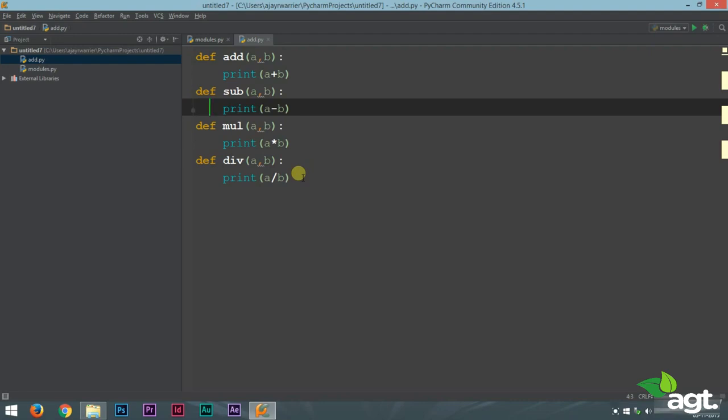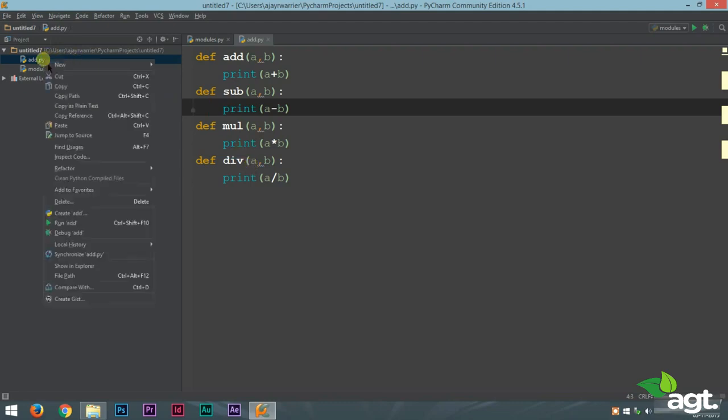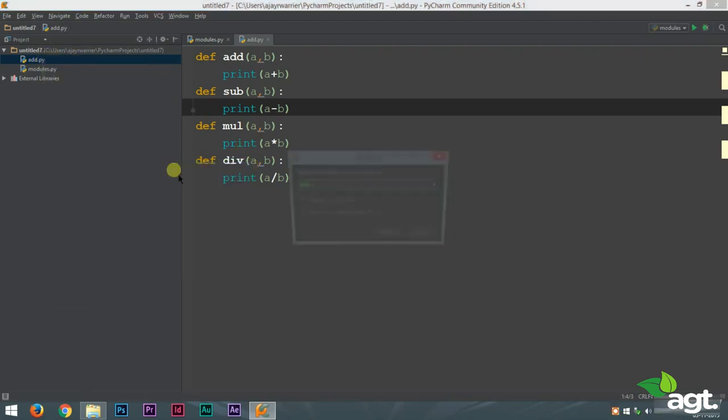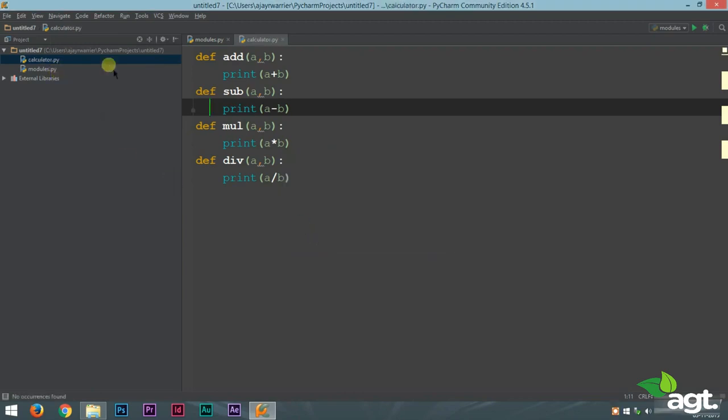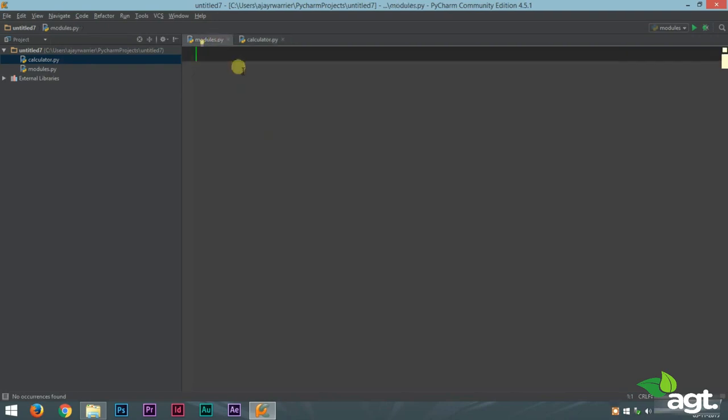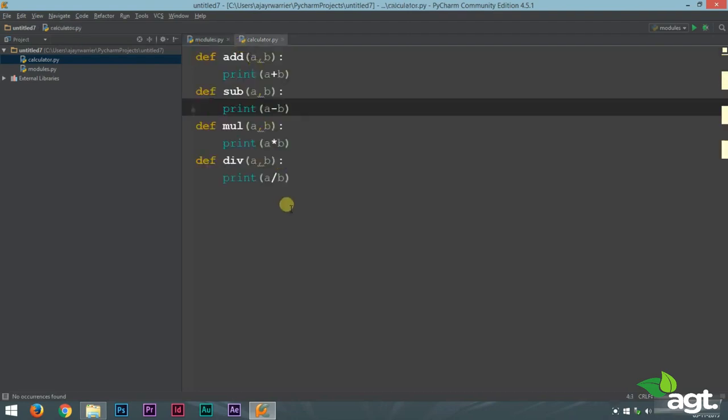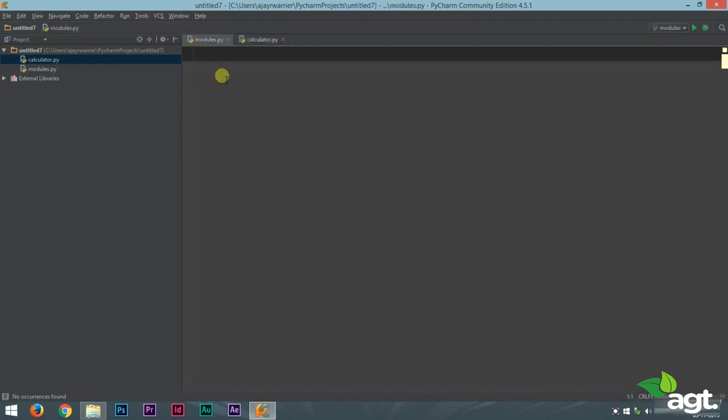So we made a simple Python file which has 4 functions which will perform addition, subtraction, multiplication and division. Now let's rename this file to calculator. Now suppose you want to use these functions in another program. You could try copy pasting this code into that program and then use it, but that will increase the program size. So there is a very simple way you can do this.